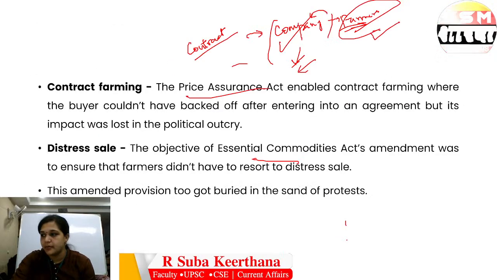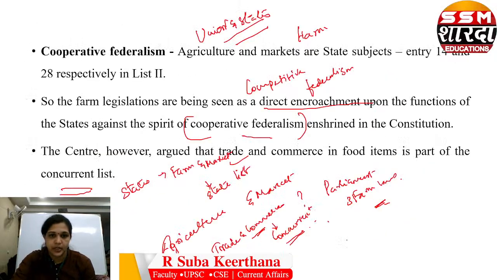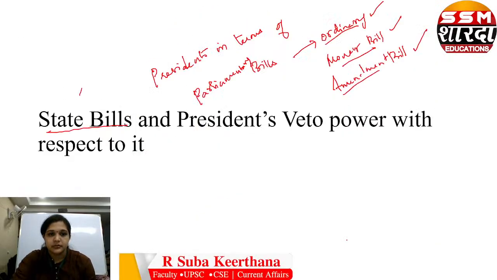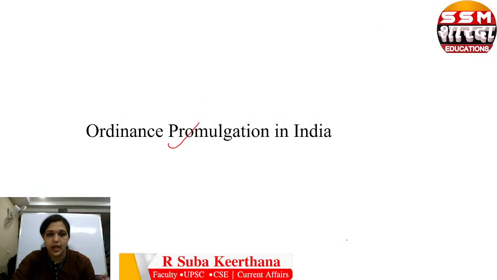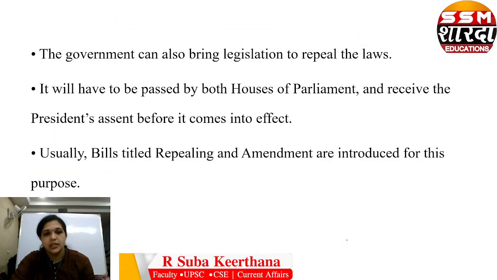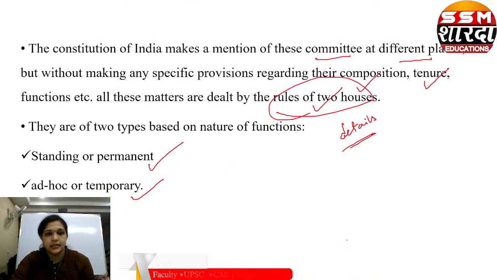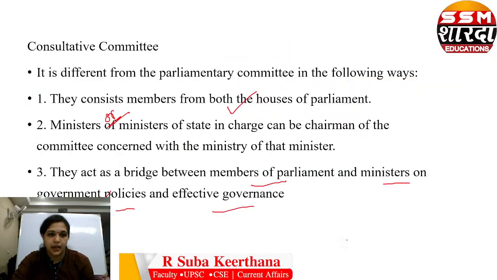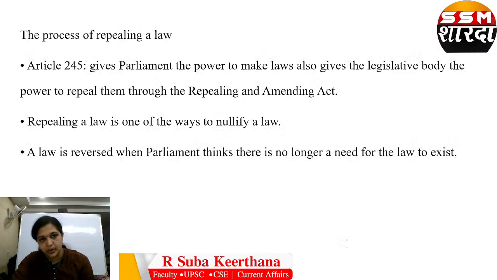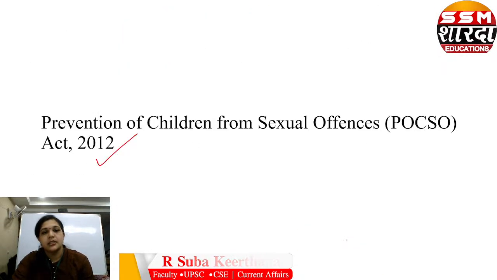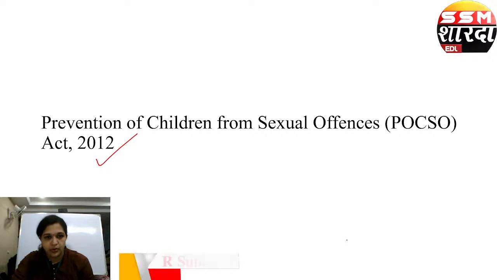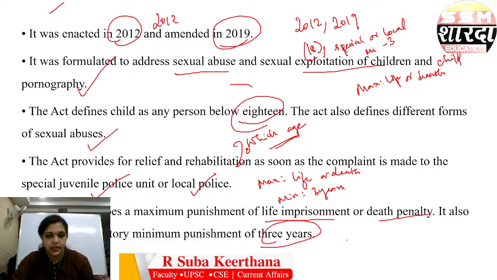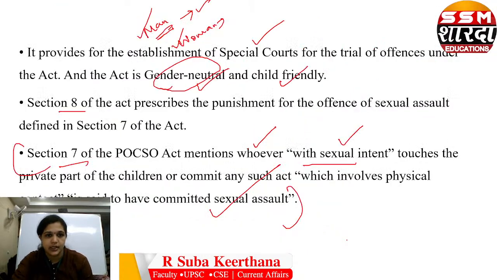So as always, I'm revising all the topics we saw today, what all we have discussed today. We saw about parliamentary committees. What are all the parliamentary committees we saw? And we discussed the difference between parliamentary committee and consultative committee. And then we discussed POCSO, Prevention of Children from Sexual Offences, and we saw some definitions and what the act is about.